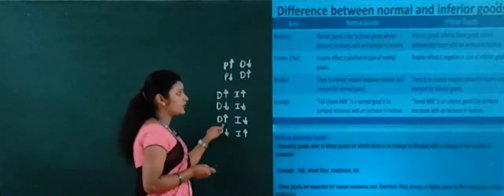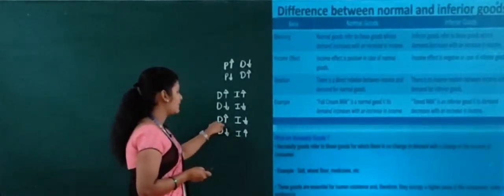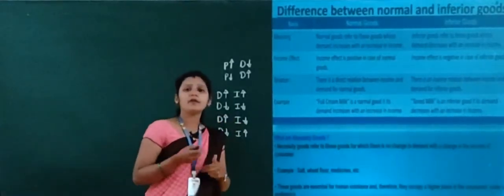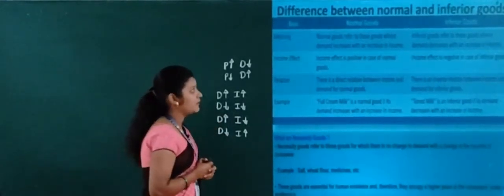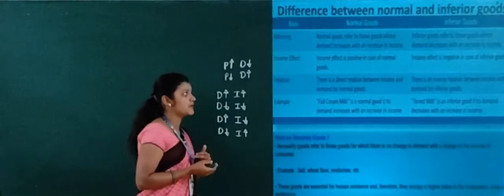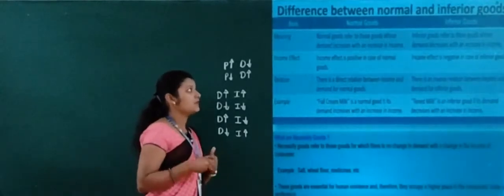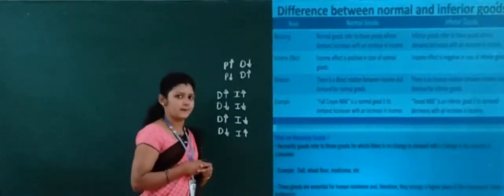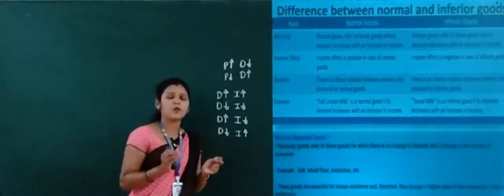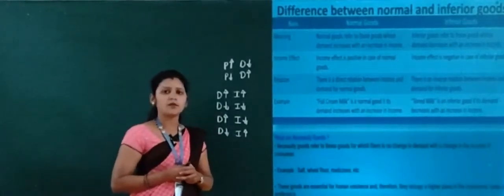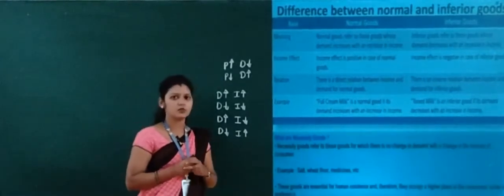The demand for these goods will increase as the income of a consumer decreases. It means inferior goods refer to those goods whose demand decreases with an increase in income, the opposite of the normal good. This is a very important difference.